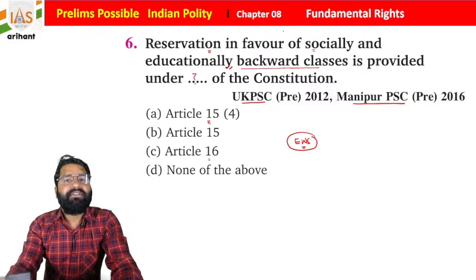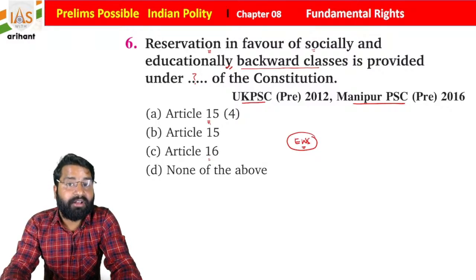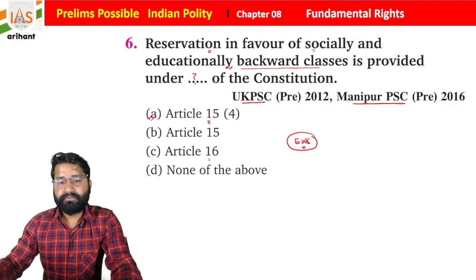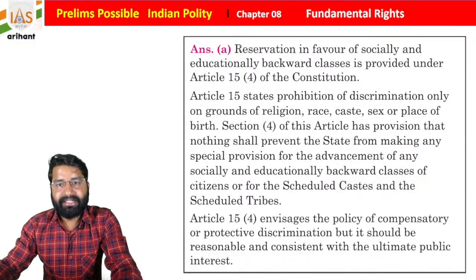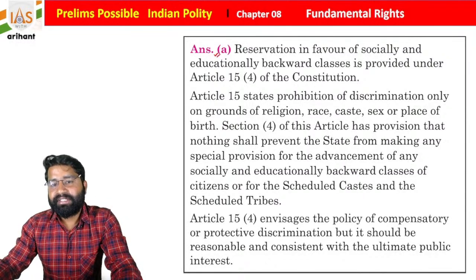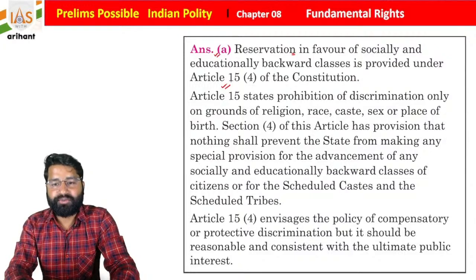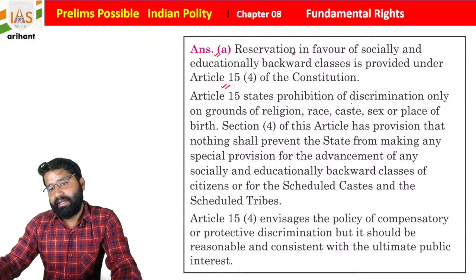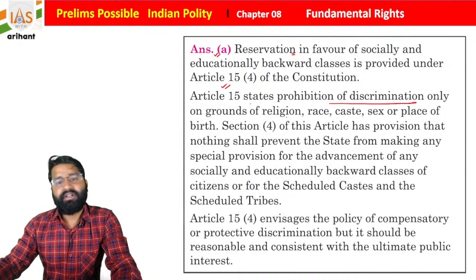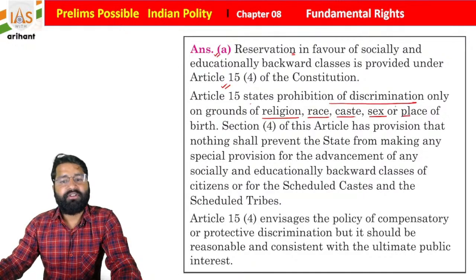So basically, reservation in favor of socially and educationally backward community is mentioned under Article 15 Clause 4, students. So option A is going to be right for the same, and we added the explanation here also. The reservation in favor of socially and educationally backward class is provided under Article 15 Clause 4. Article 15 is about the prohibition of discrimination only on the ground of religion, race, caste, sex or place of birth.